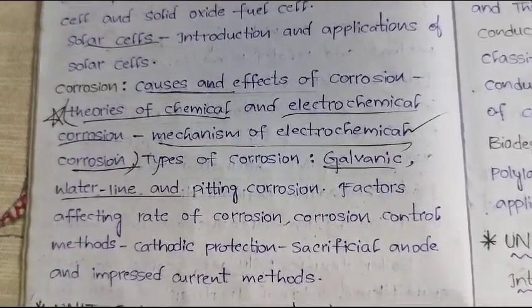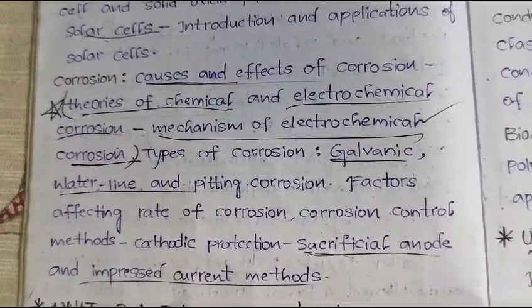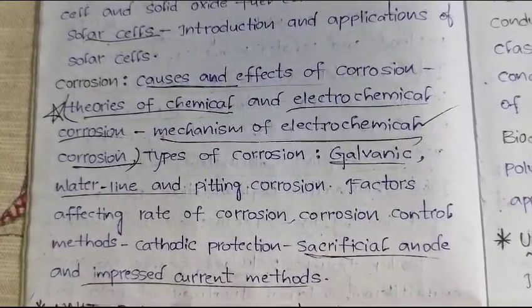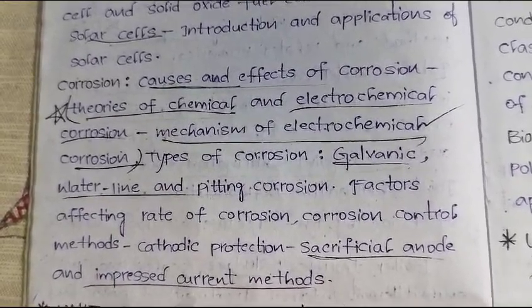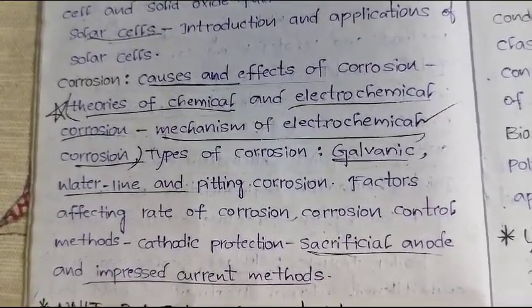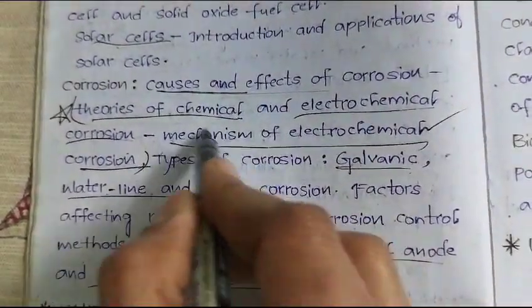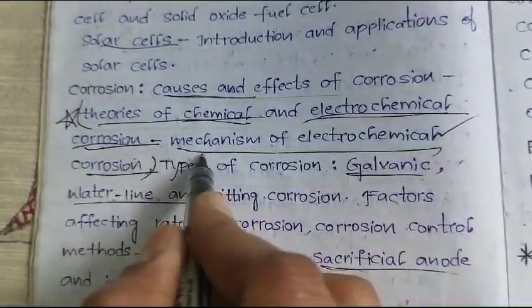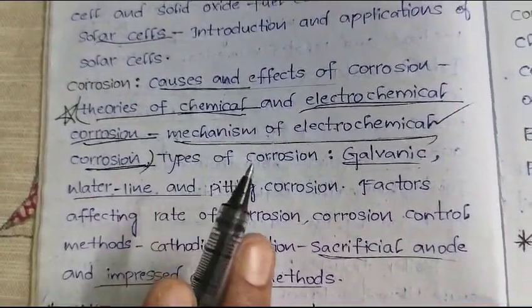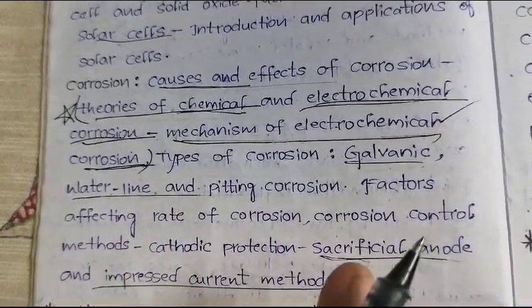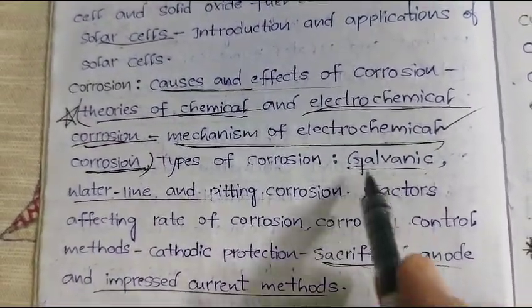Corrosion controlling method topic is repeated so many times. Either sacrificial anodic method or impressed current cathodic method. Okay. So these are the important topics. Once again I am repeating, in corrosion part, most important long answer question is, what is that? Yes, that is nothing but chemical and electrochemical corrosion, mechanism of electrochemical corrosion. Mechanism of electrochemical corrosion is repeated so many times. Okay, there may be a scope to ask either galvanic corrosion.